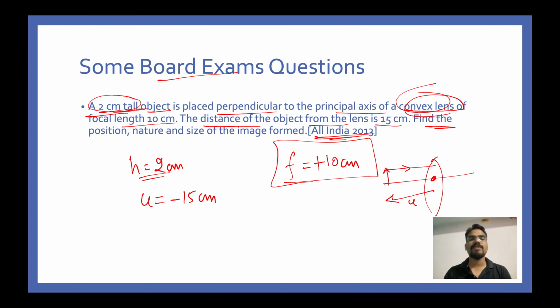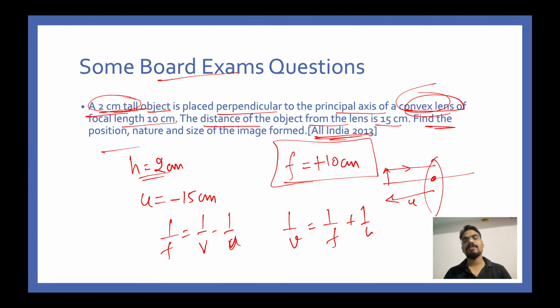What is asked? Find the position and nature. Same question, guys, like we did in the case of mirror. All you have to do is use this formula: 1 upon F is equal to 1 upon V minus 1 upon U. Therefore 1 upon V is equal to 1 upon F plus 1 upon U. This is turning out to be 1 upon 10 minus 1 upon 15. So this is 15 minus 10 divided by 15 into 10, that is equal to 5 divided by 150. So 1 by 30 is your answer.